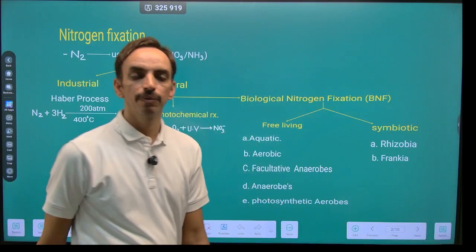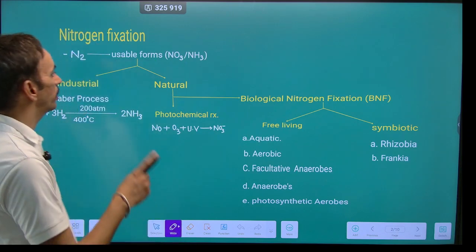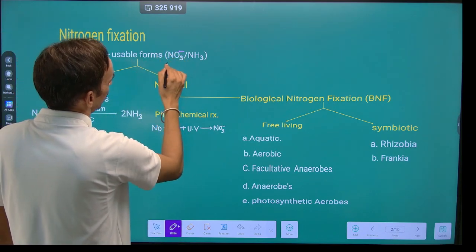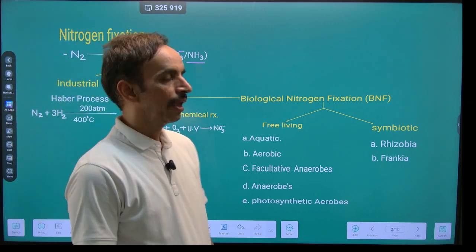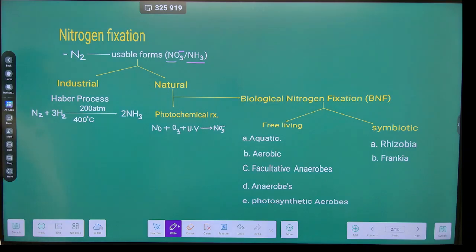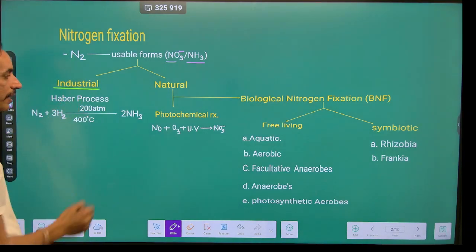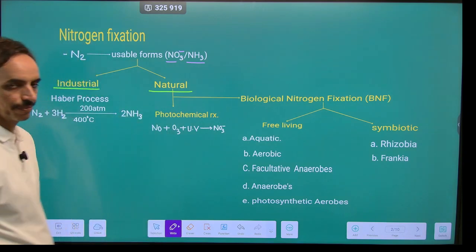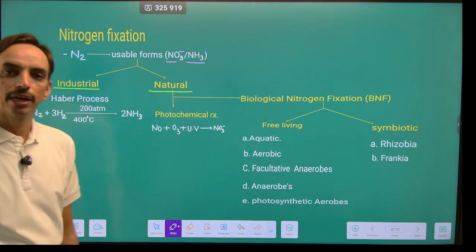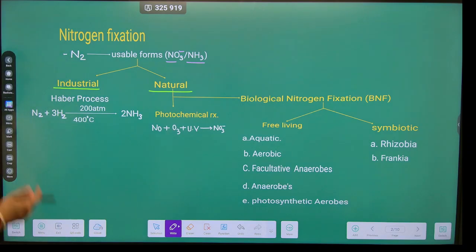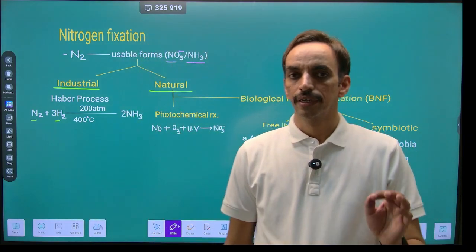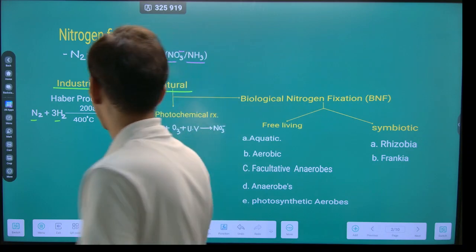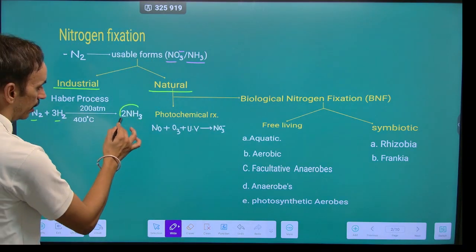Now any process which converts elemental nitrogen into its usable form, that is the absorbed form, nitrate or ammonia, is known as nitrogen fixation. This nitrogen fixation is of two types. One is industrial nitrogen fixation while the other is natural nitrogen fixation. Industrial nitrogen fixation includes the Haber process. In the Haber process, there is a conversion of nitrogen and hydrogen under high atmospheric pressure and high temperature into the fixed or absorbed form, that is ammonia.